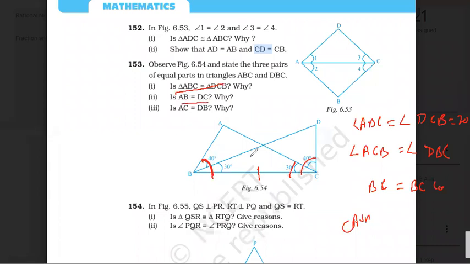AB is equal to DC, CPCT, and AC is equal to DB, CPCT. Not SSS, Tavishka, it is angle side angle. Side is not given, right? Angle is given, so it is angle side angle. Okay? Tell me everyone, 153.